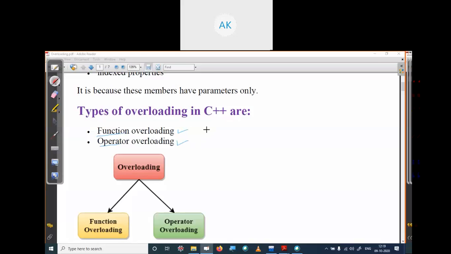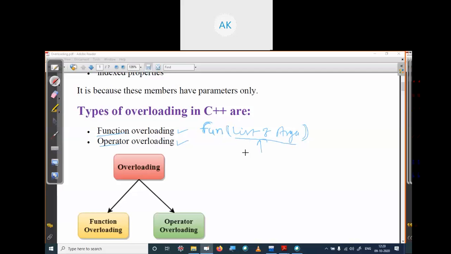In function overloading, we have a function with a name and a list of arguments. In function overloading, two or more functions have the same name, but the difference is the list of arguments.